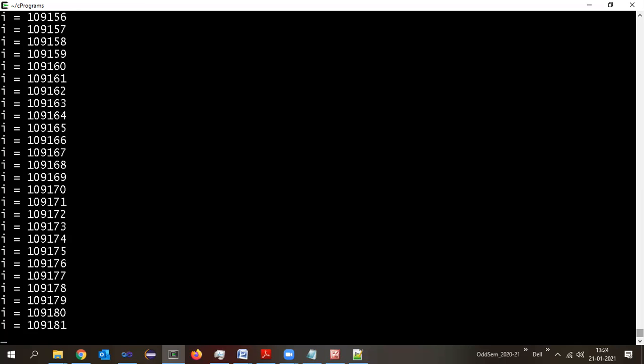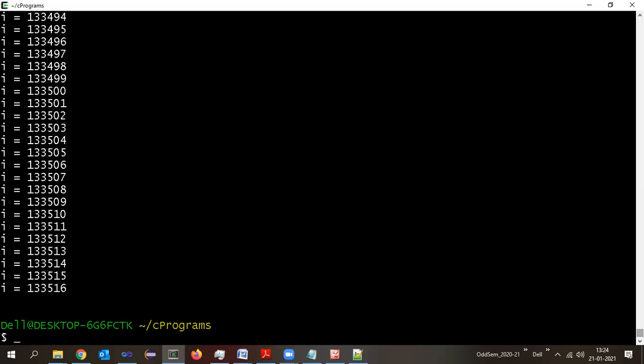It keeps on going in the loop infinitely. Understood? When you encounter such things, what you need to do is press Control and C together. Control button, C button, together. Remember this one. Understood? Followed or not? Yes?